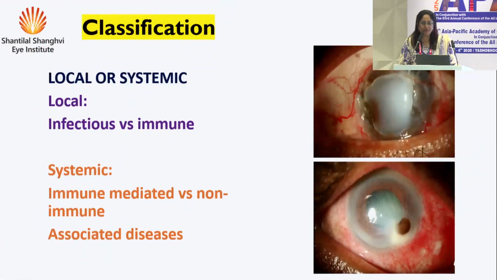One way to look at the differential diagnosis would be to classify PUK, which I do in my mind. I think of the local causes. Am I looking at a local infection? The question asked was, could it be HSV? So am I thinking of a local infection versus a systemic immune-mediated disorder, or even a local immune-mediated disorder?